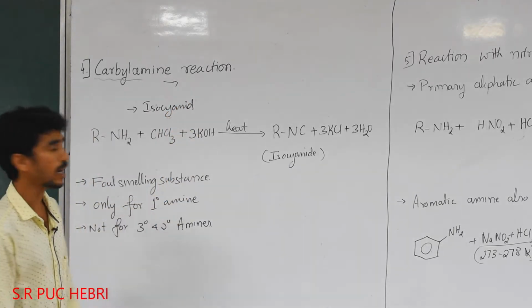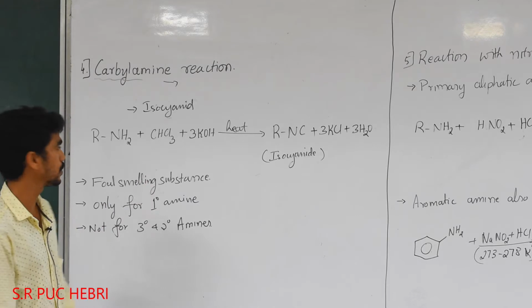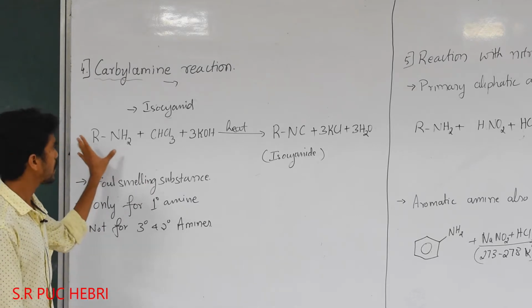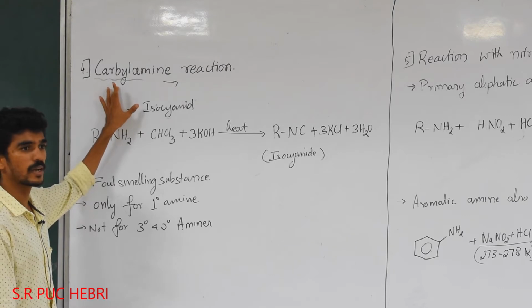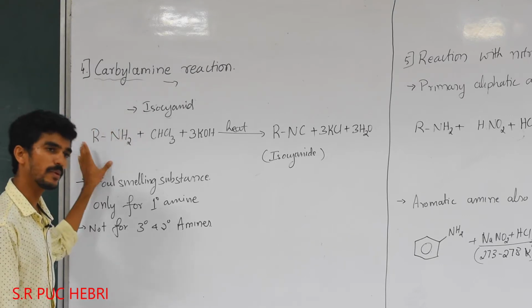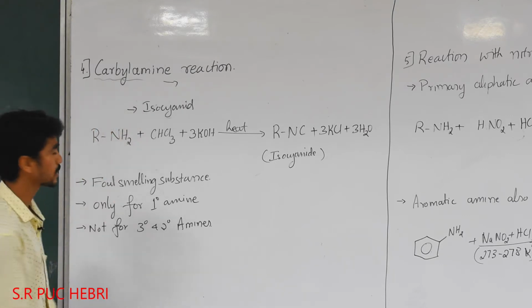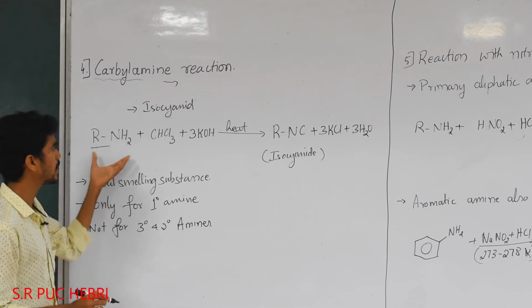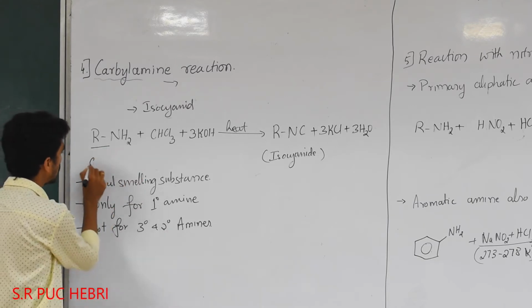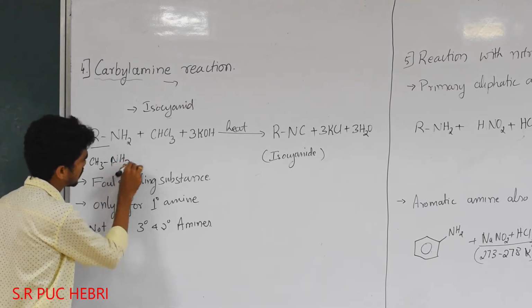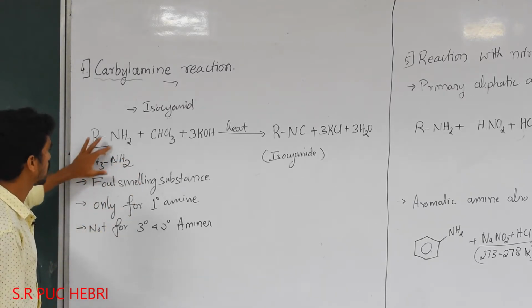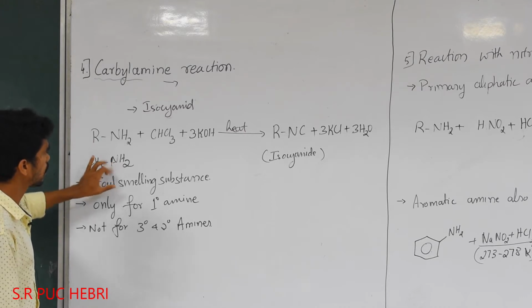Isocyanides are carbylamines. How will it be produced? Here, this reaction takes place only for a primary amine. Take one primary amine, RNH2. I will take a general example, and if you want I will write the particular example also. Okay, both will go one by one.